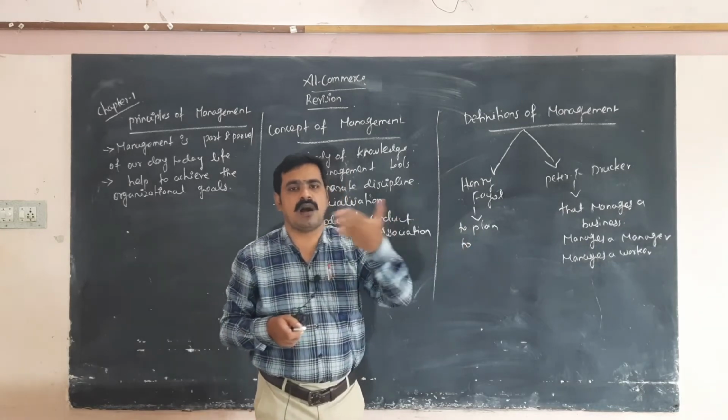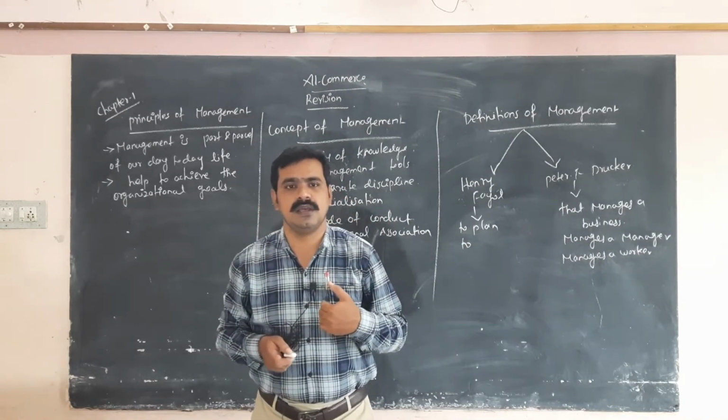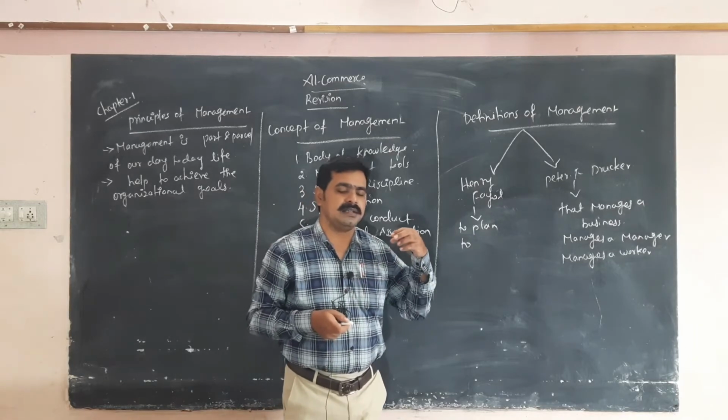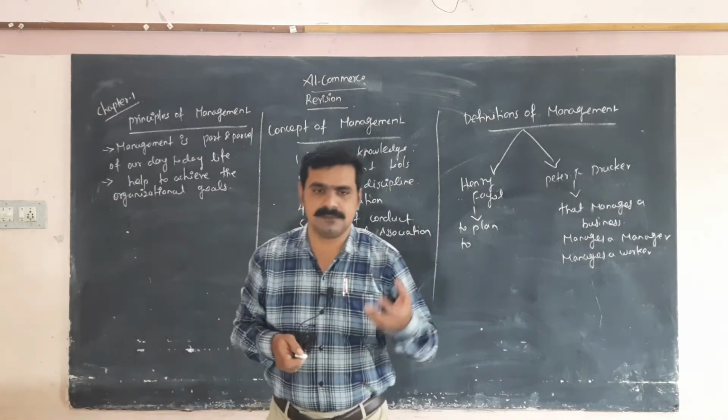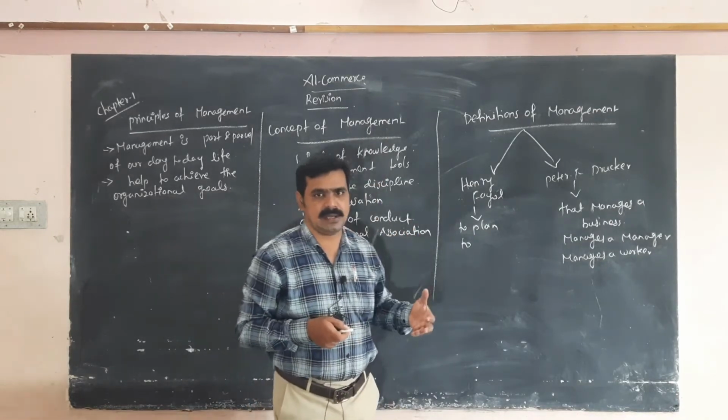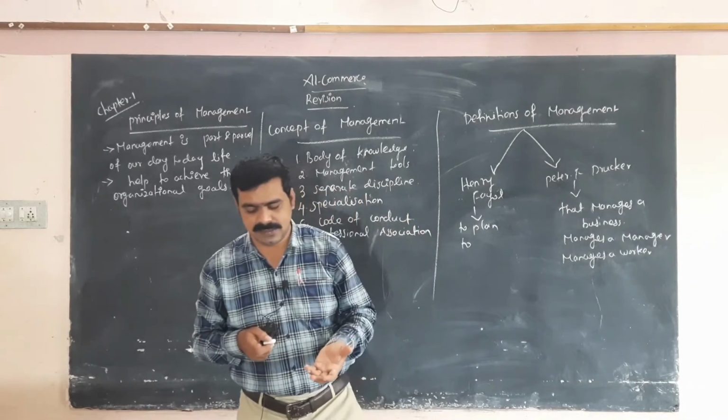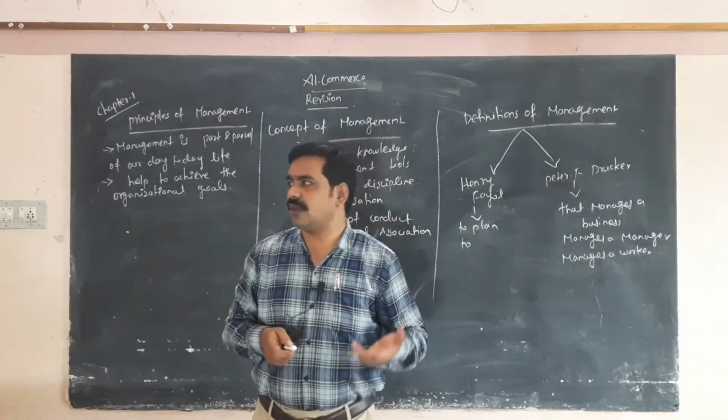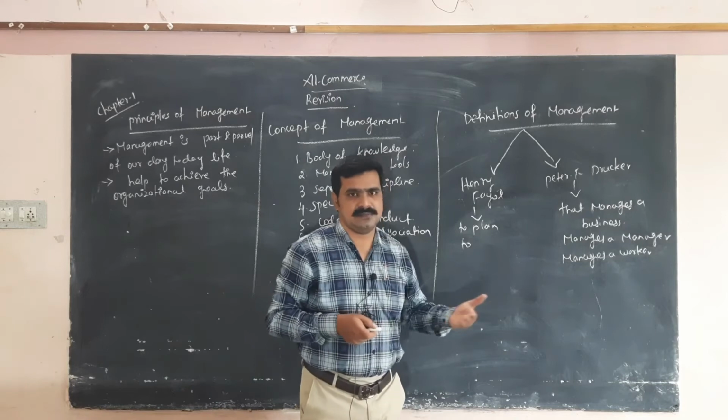Then how to organize this job: appoint a production manager and appoint laborers.